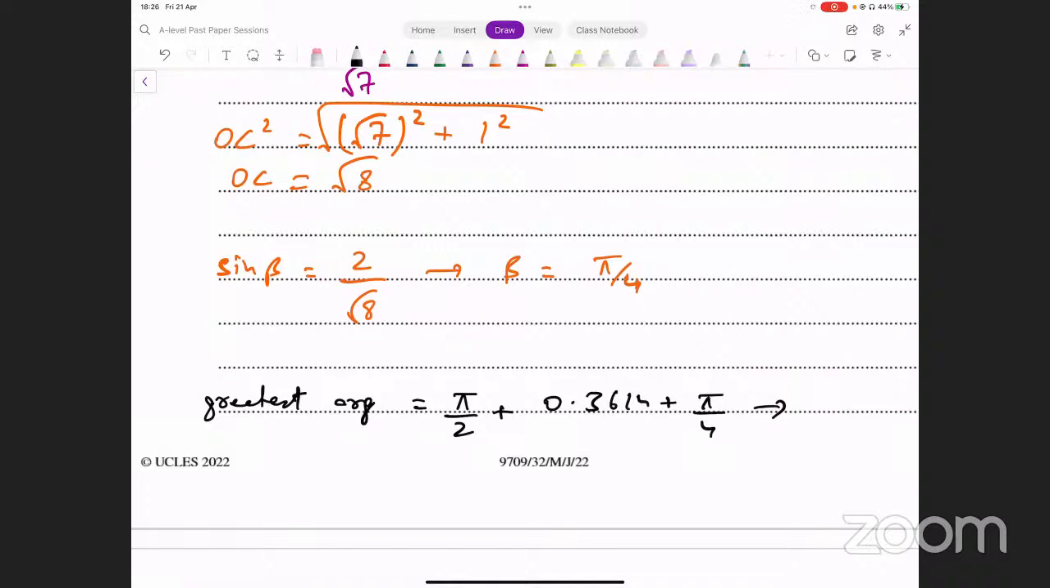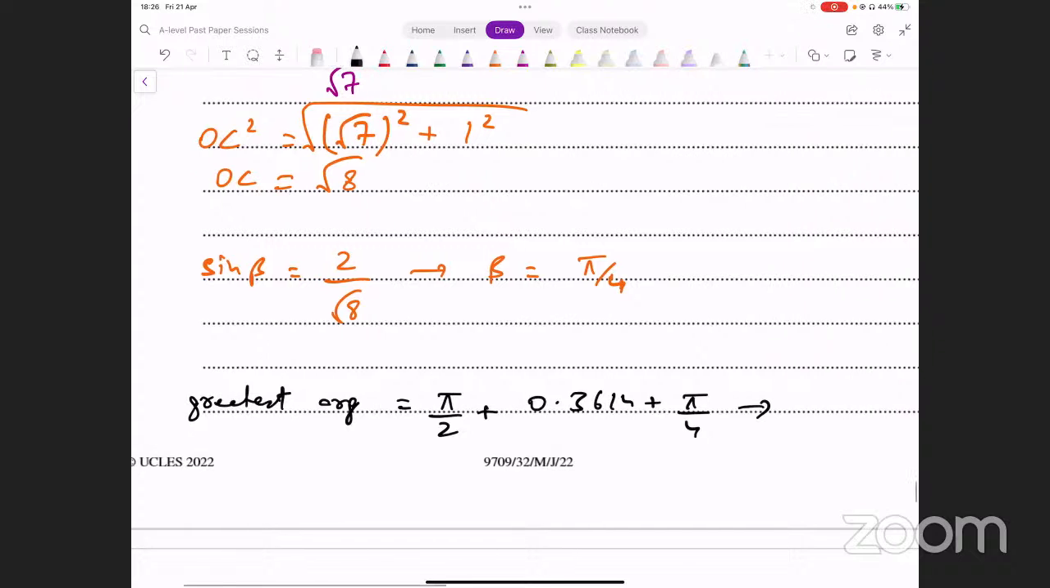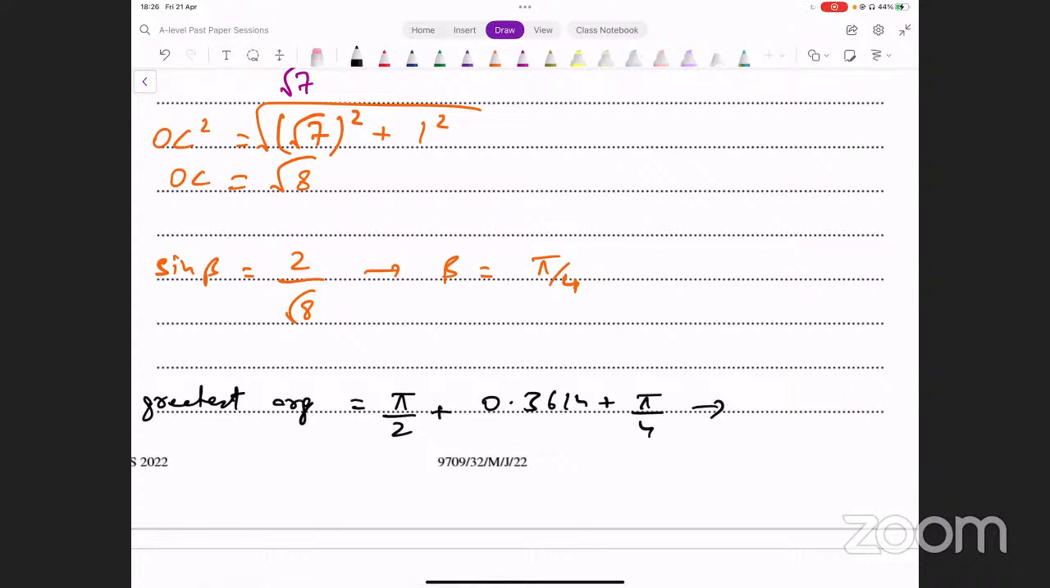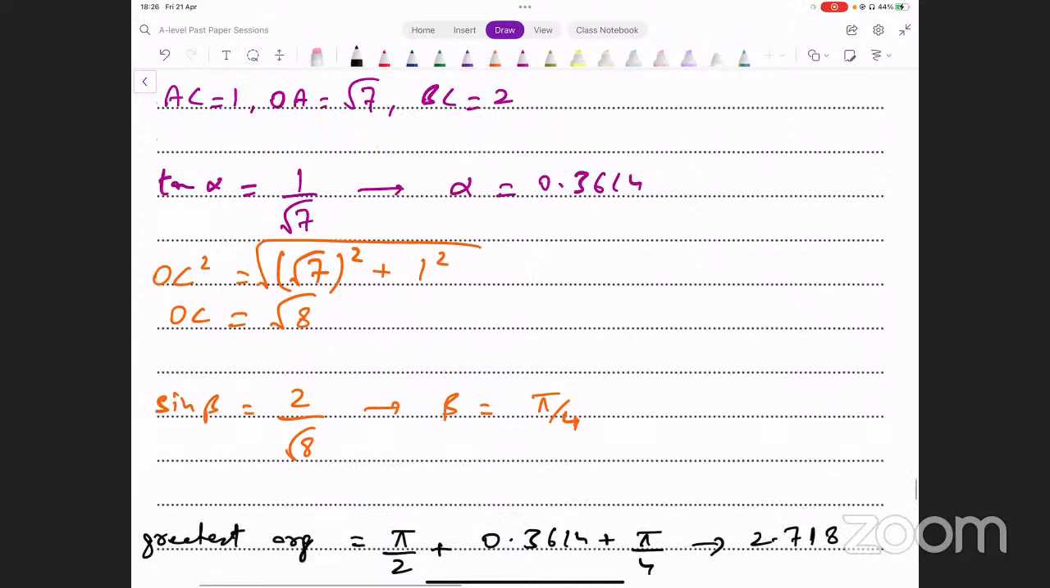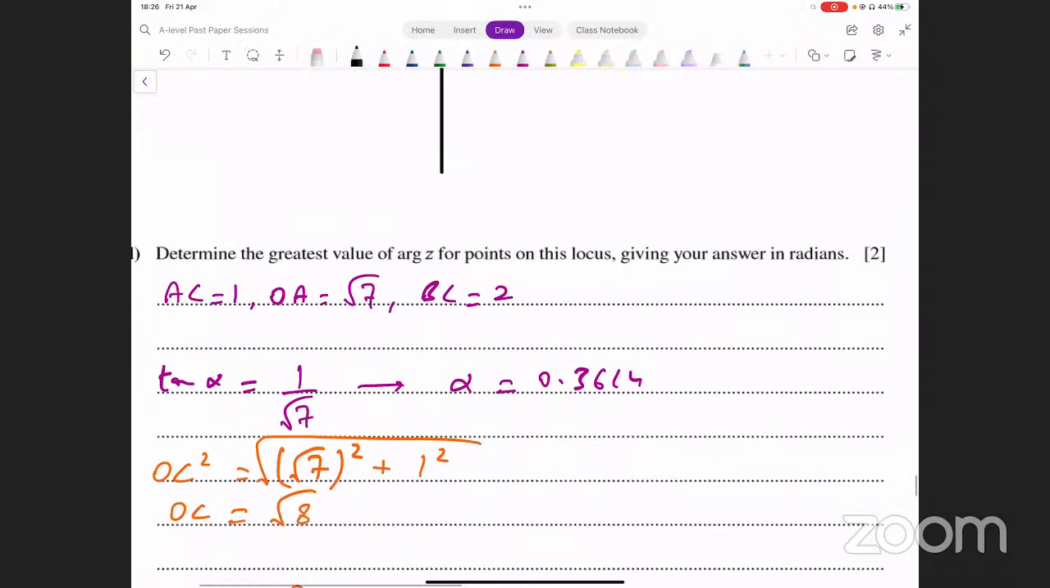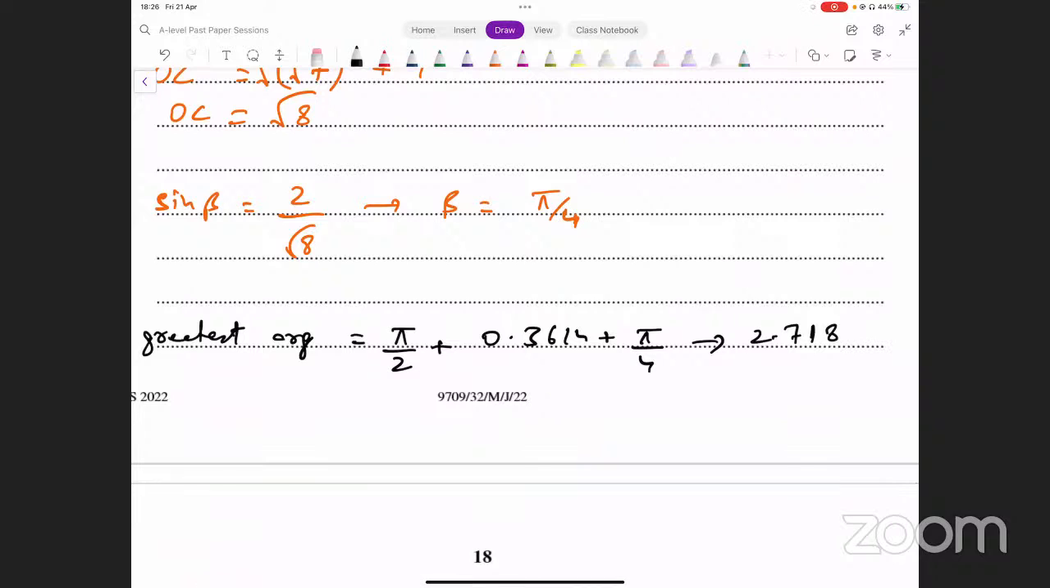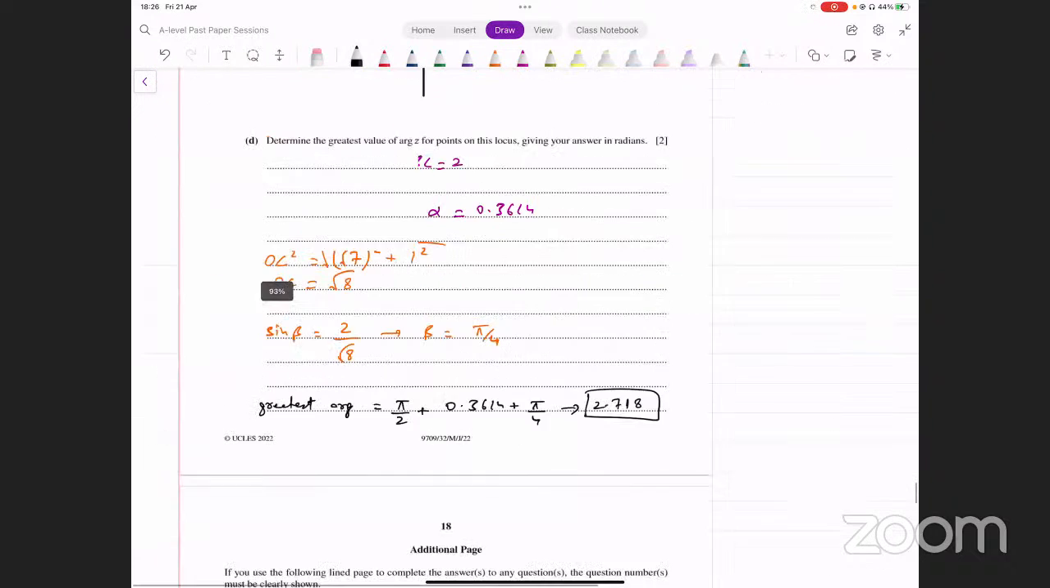And that gives me the answer plus pi divided by 4 plus pi divided by 2, and that's turning out to be 2.7175, so 2.718. That's the answer that we're getting here. The question didn't give any instruction, so no, just give the answer in radians. You could leave it as 2.718. That's your final answer. That's the greatest argument that we were looking for.